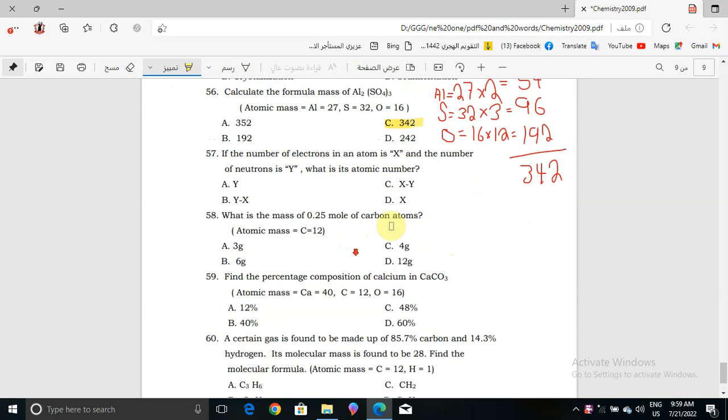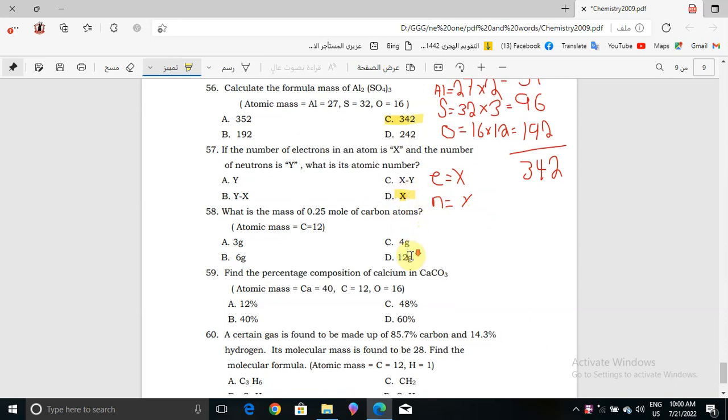Okay, now question number 57. If the number of electrons in an atom is X and the number of neutrons is Y, what is the atomic number? So we have X for electrons and Y for neutrons, and the atomic number is the number of protons, which will be X, because the number of electrons is equal to the number of protons.